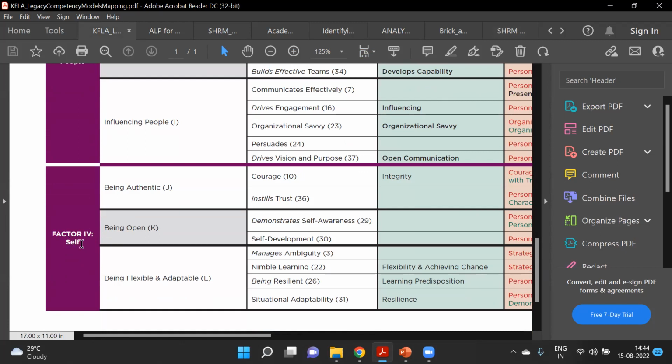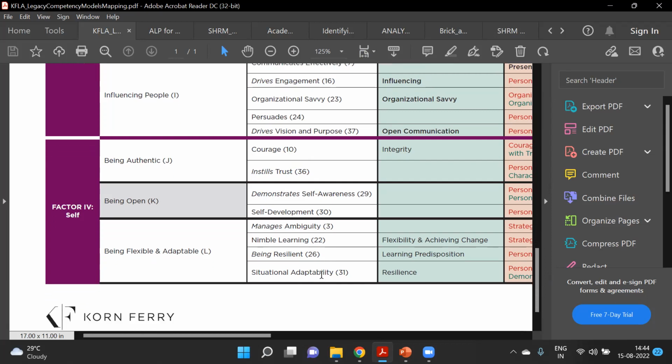This can be your category if you follow this framework. Inside that we can have groups like being authentic, being open, being flexible and adaptable, and under that competencies like courage, instills trust, demonstrates self-awareness, self-development, manages ambiguity, nimble learning, being resilient, situational adaptability. So these are the competencies we can design in our Centre of Capabilities.